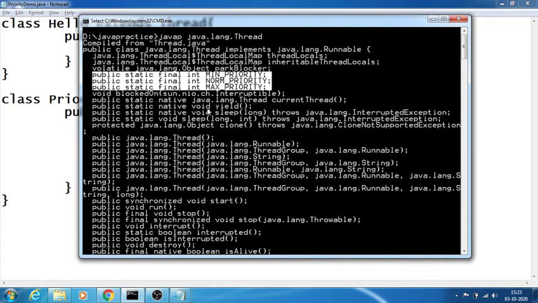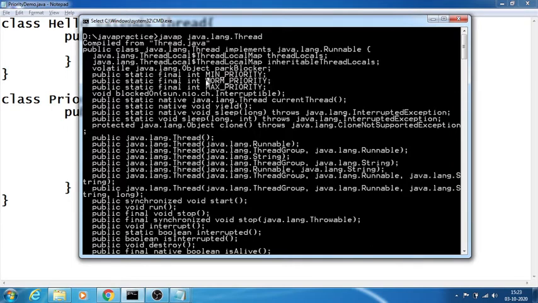By default every thread gets NORM_PRIORITY, with value 5, MIN_PRIORITY has value 1, and MAX_PRIORITY has value 10. So thread priorities range from 1 to 10. These are constant values, that's why we call them static final. A final value is always fixed and cannot be modified.